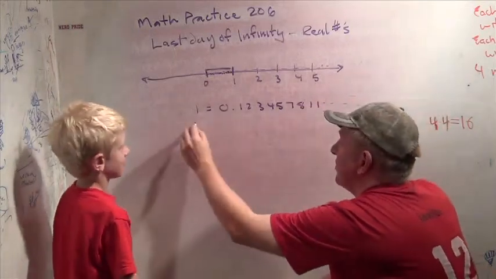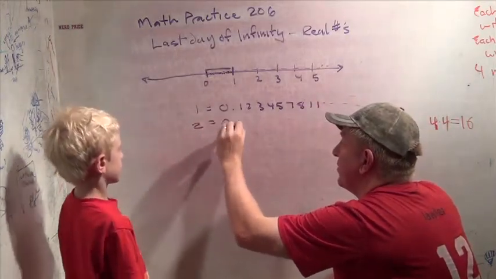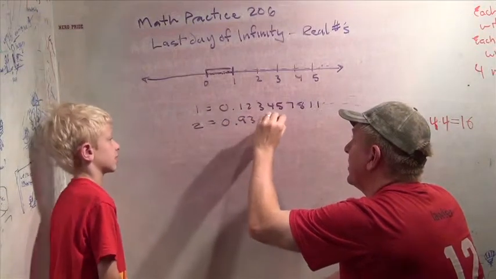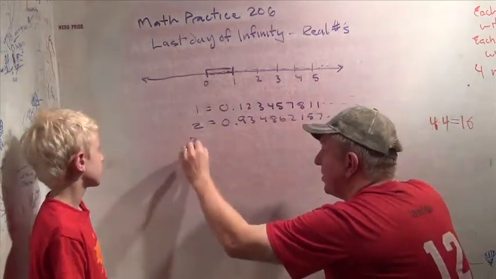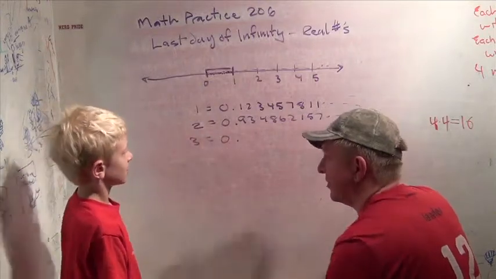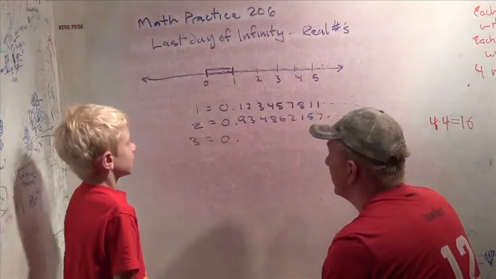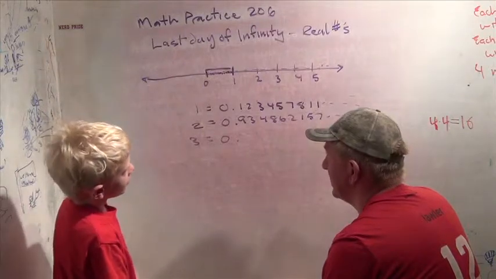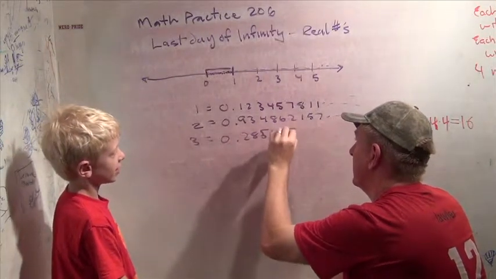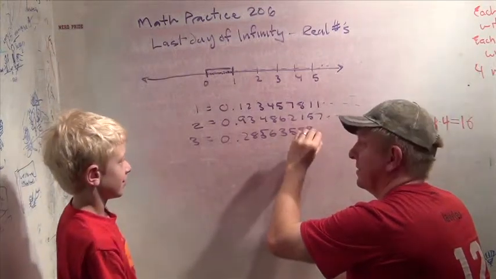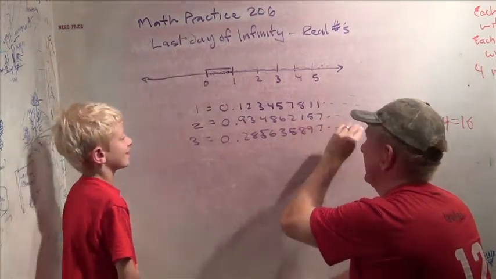In room number 2 goes 0.934862157... In room number 3, you make up a number: 0.285635897.